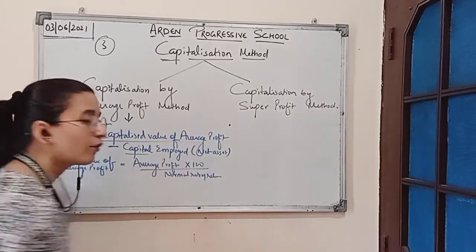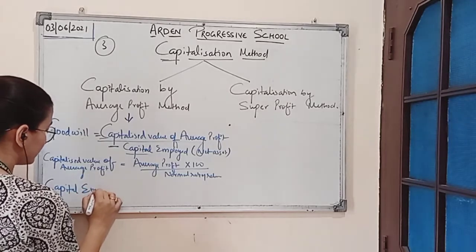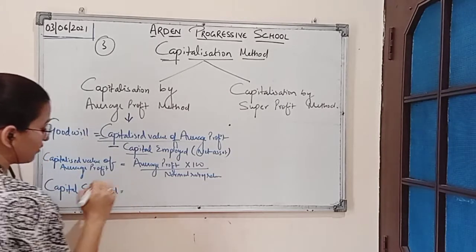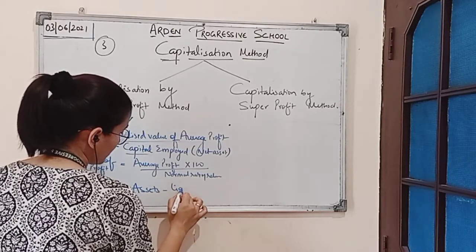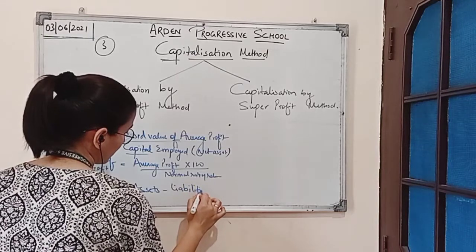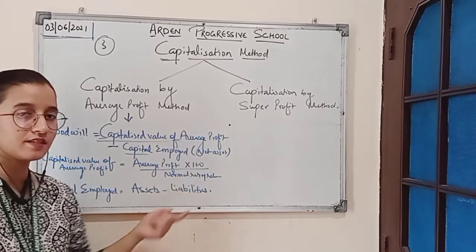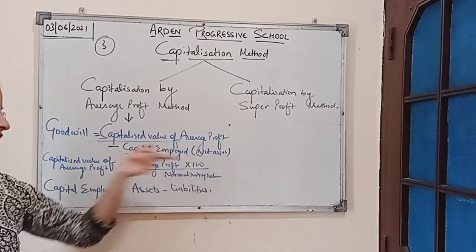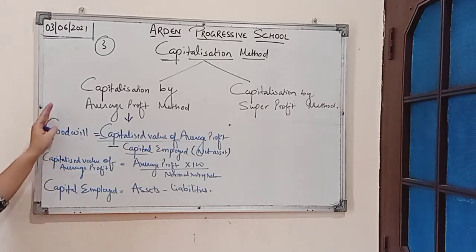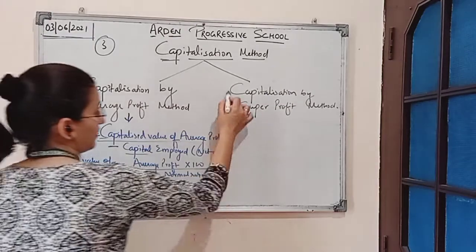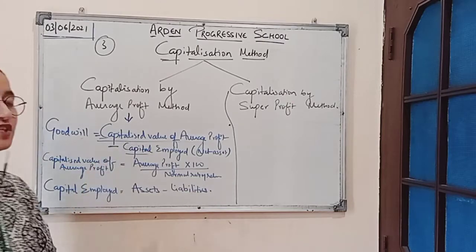And how will capital employed be calculated? Capital employed is equal to assets minus liabilities. So here assets minus liabilities is also known as net asset. So we can call capital employed as net asset also. Now this is the formula for calculation of valuation of goodwill by capitalization by average profit method.